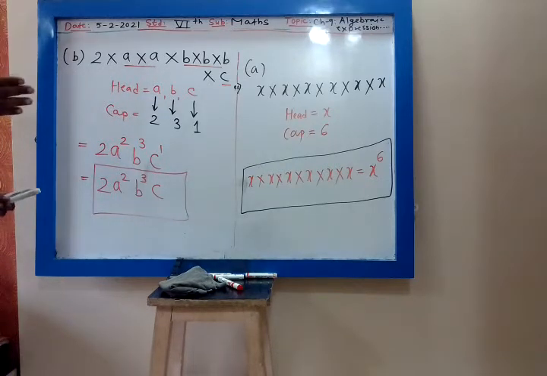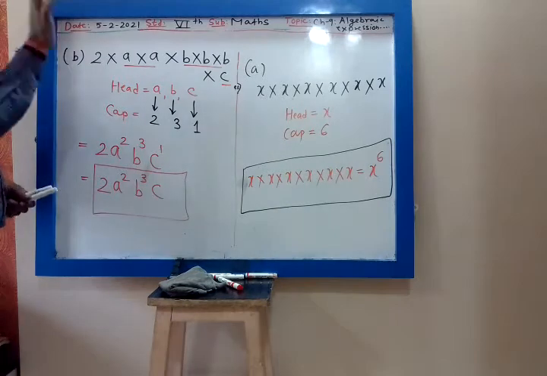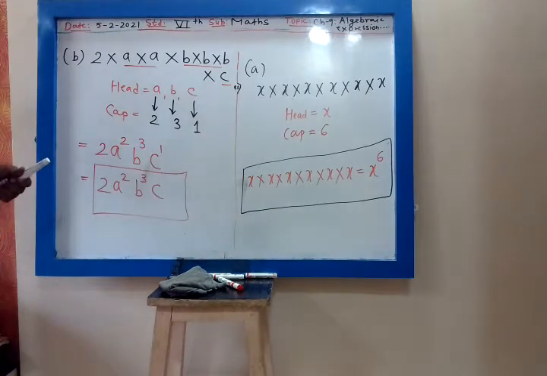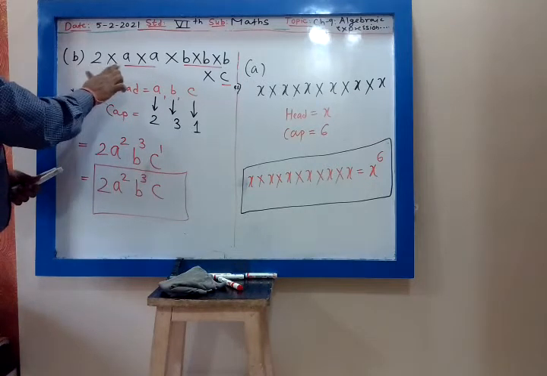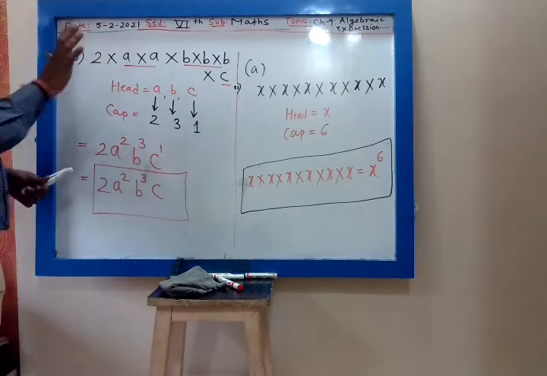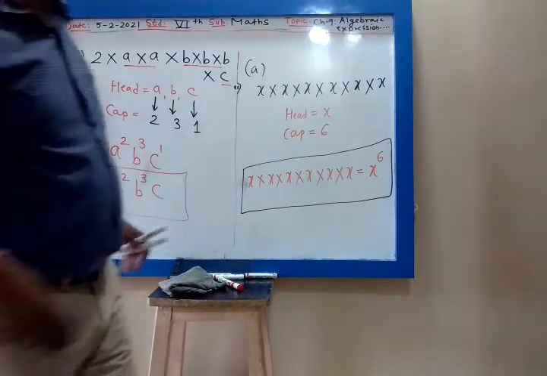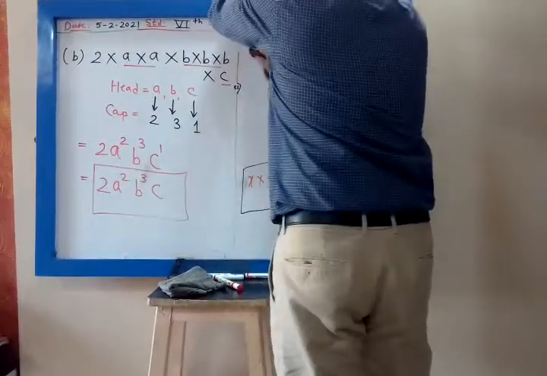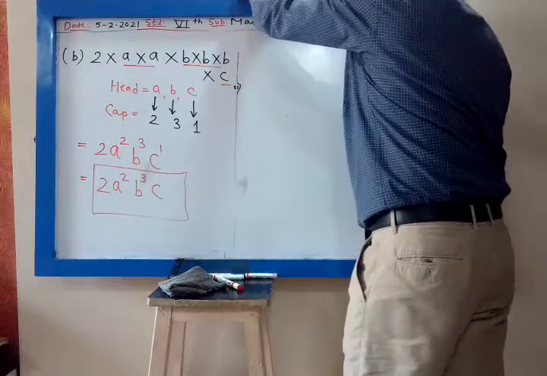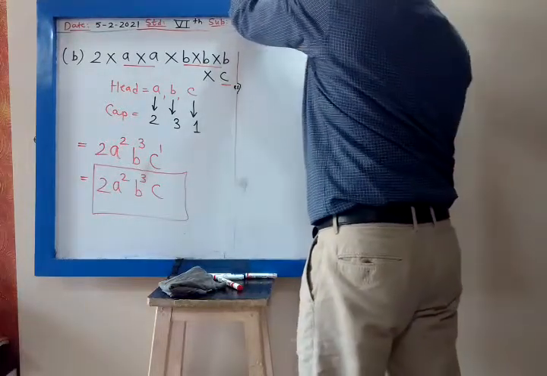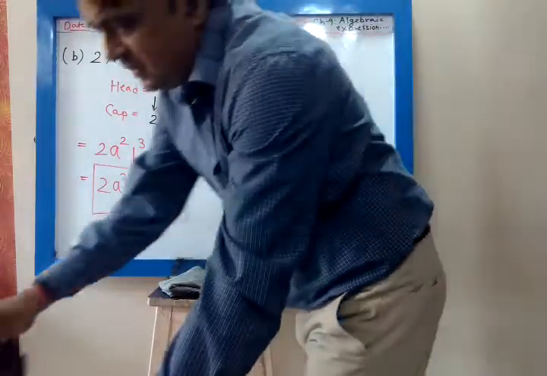No, you have to write 2, because 2 is there in the given question. So you have to write down 2. If the number is multiplied more than 1 time, then we find out the cap.